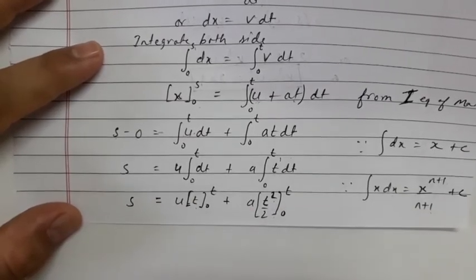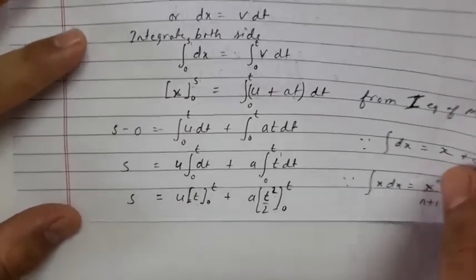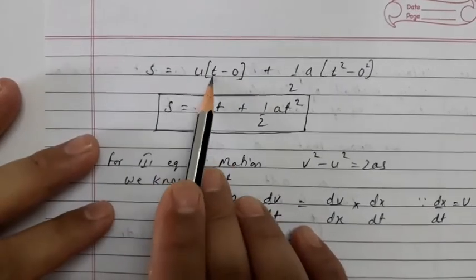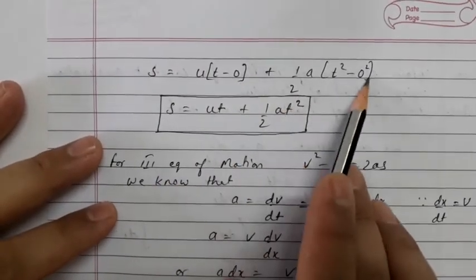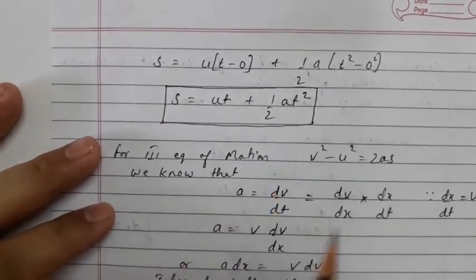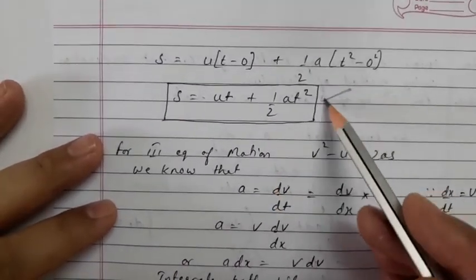So in this way we need to integrate the equation. After that we'll just substitute upper limit minus lower limit, ut minus 0 and half t square minus 0 square. So it will become s is equal to ut plus half at square. So this is the second equation of motion.